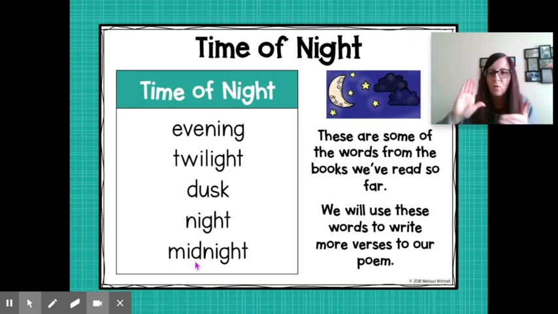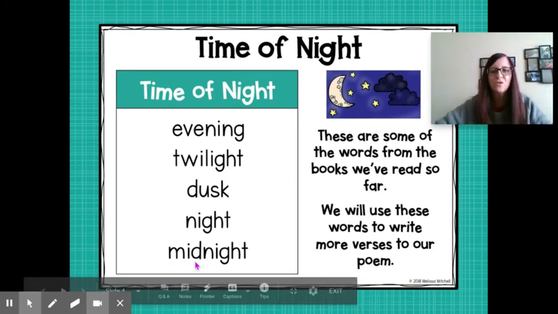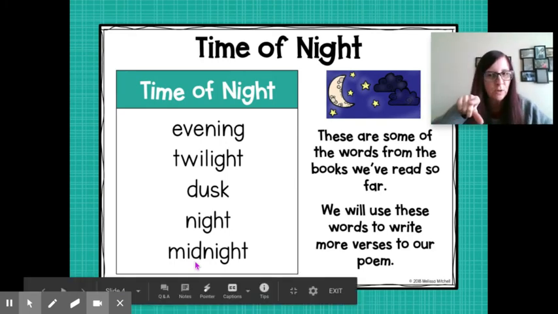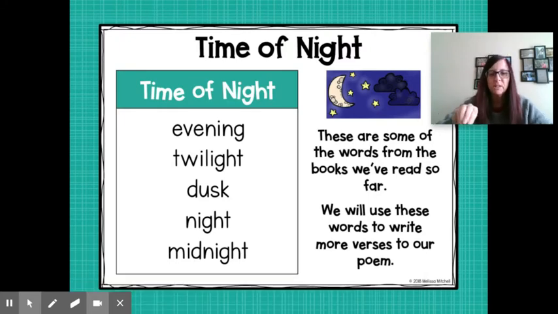And then deep, deep. When it's 12 o'clock, midnight, that's when we're sleeping usually. Midnight is the deepest part of the night, and it's absolutely dark. And unless it's a really full moon, there is no light outside.